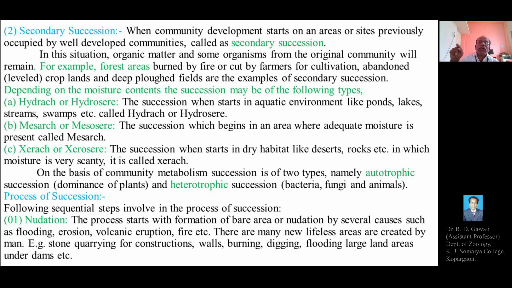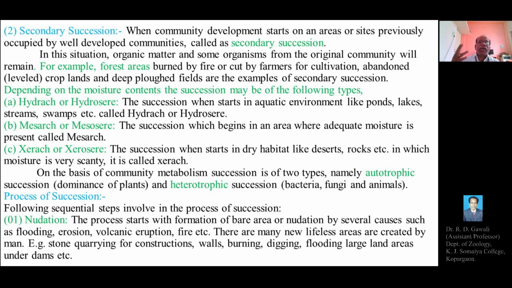When ecological succession starts in an aquatic environment like ponds, lakes, streams, swamps, etc., where water is present, it is called hydrarch or hydrosere.